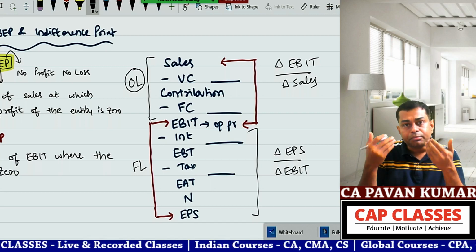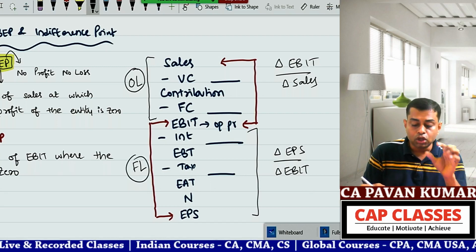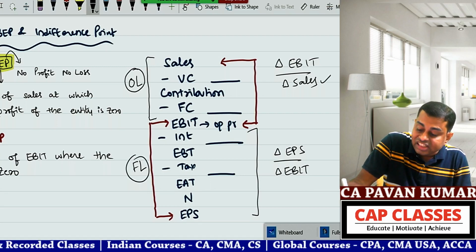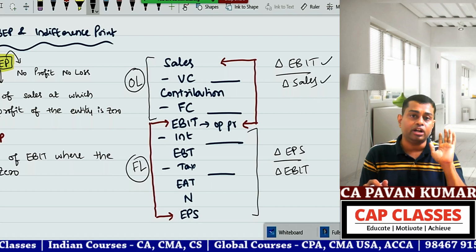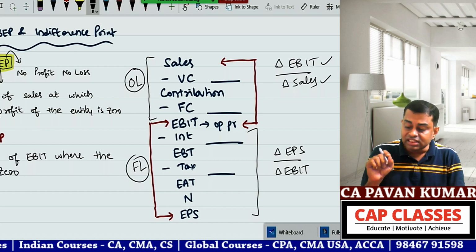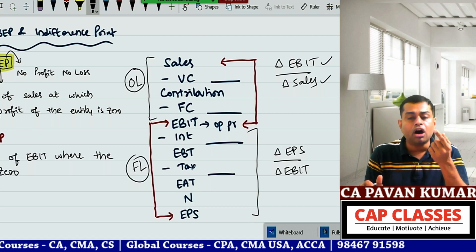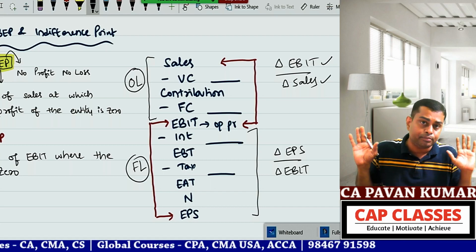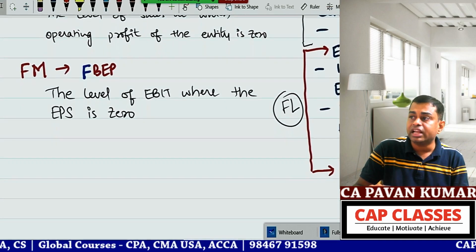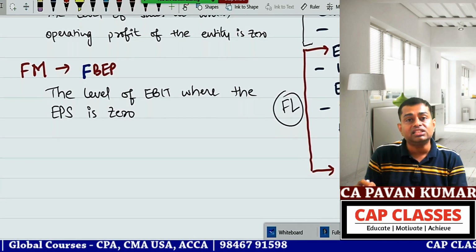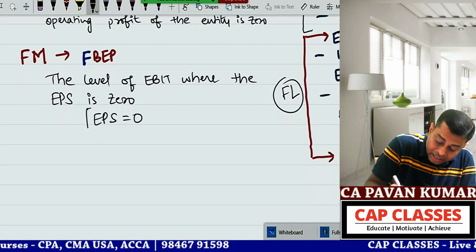So the same concept we are continuing in this break-even point also. Operating means the relation between sales and EBIT, whether it is operating leverage or operating break-even point. Financial means the relationship between operating profit and EPS, whether it is financial leverage or financial break-even point. The relationship remains the same. So basically, financial break-even point is the level of EBIT where EPS is 0.